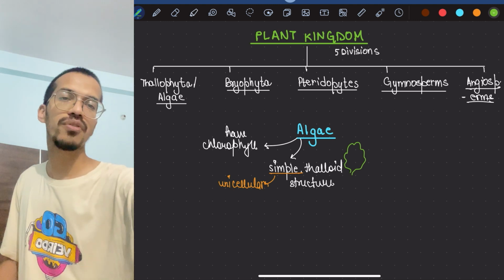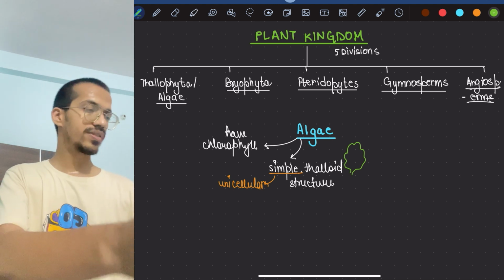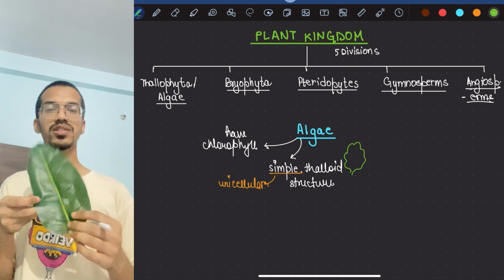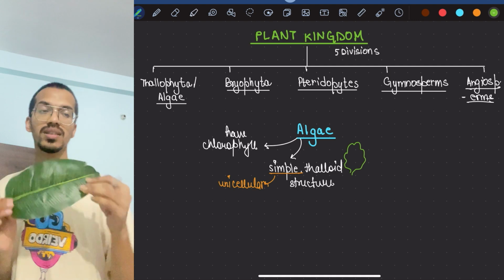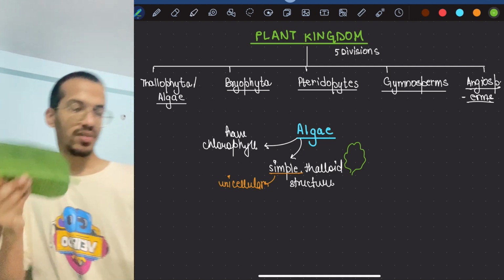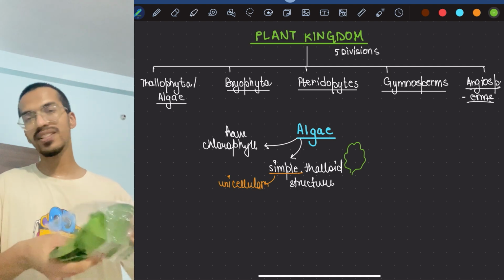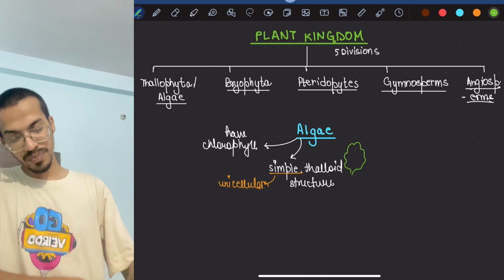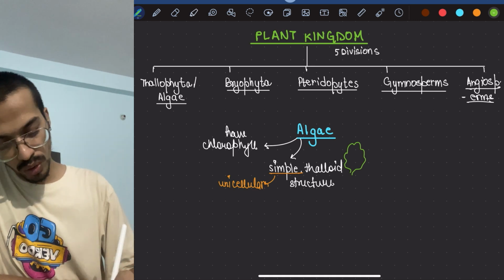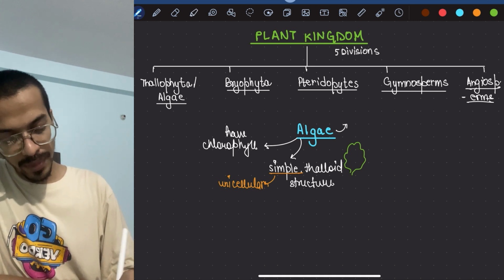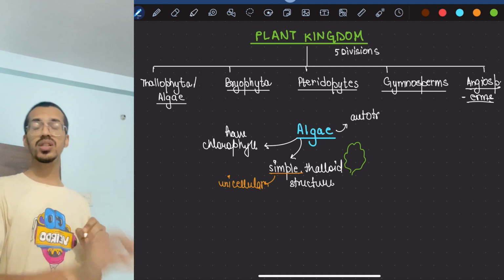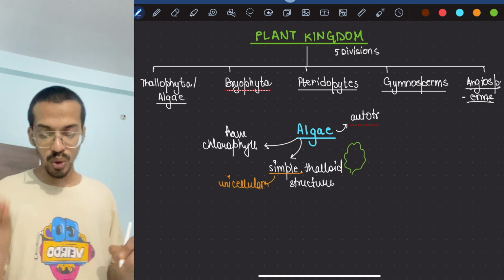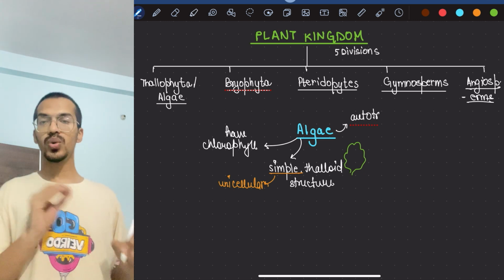For example, if I have to show you in a better way, imagine this is a leaf, and this is the whole structure of the plant. So this is what a thallus-like structure is. Okay, so I have certain props over here in my place. So thallus, simple structure. A very important thing is they are autotrophs. They will make their own food, and this is the class which is 100% autotroph. Means they will have chlorophyll present, they will make their own food.